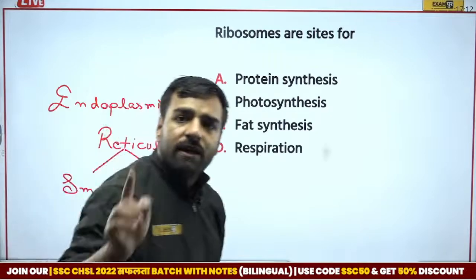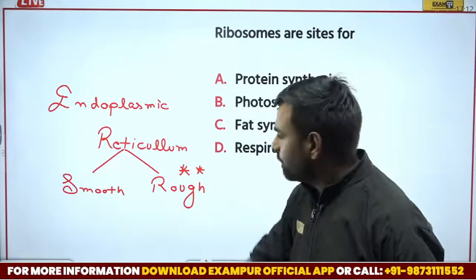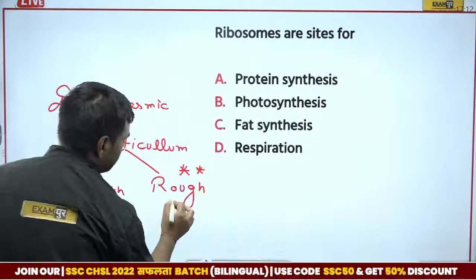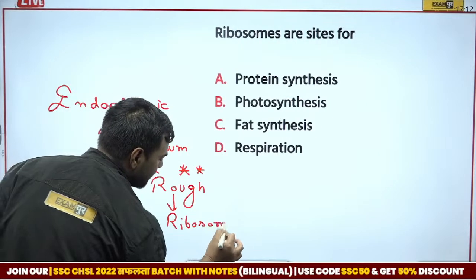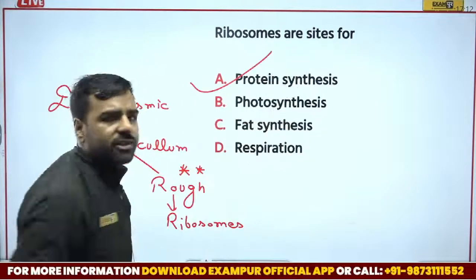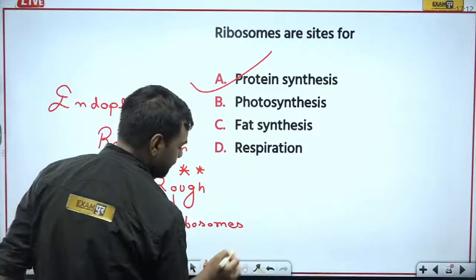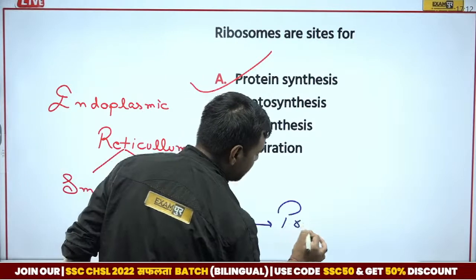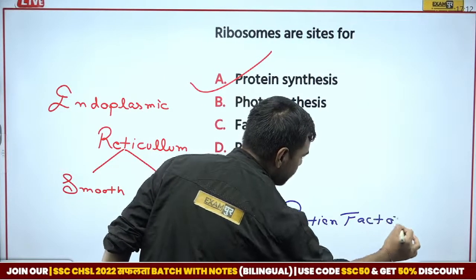When we talk about cell organelles, we have the endoplasmic reticulum with two parts, one smooth and one rough. On the rough part of the endoplasmic reticulum, we have ribosomes. And these ribosomes are doing what? These ribosomes are doing protein synthesis, and Srishti, again you were correct, hats off. But the important thing asked in the examination is that these ribosomes are also known as the protein factory.